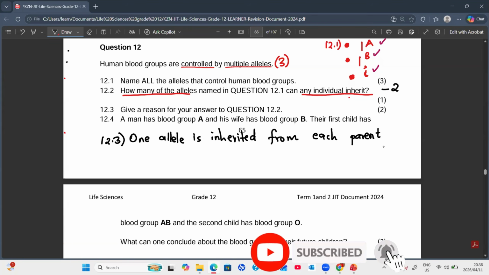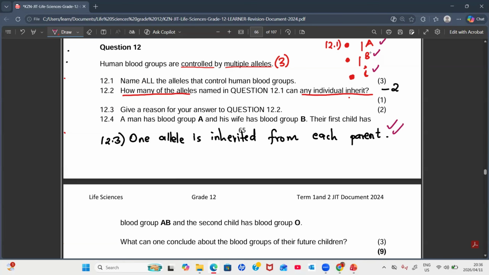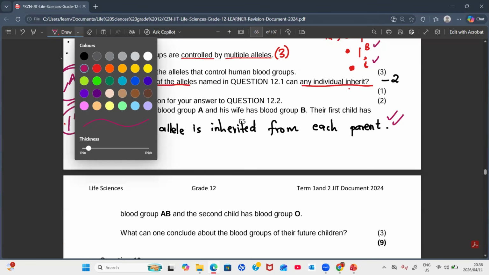If your mother has this allele A, you can inherit it as well. If your father has this one, you can inherit it as well. So the maximum that you can inherit there is 2 alleles. But it's a random process. No one determines which one you will actually receive from those combinations.